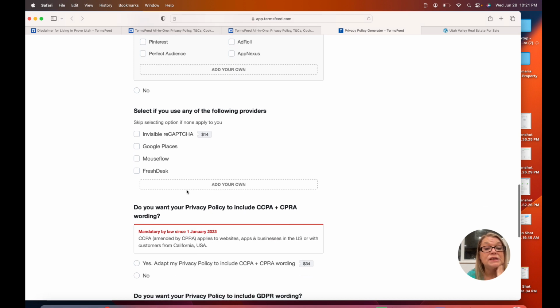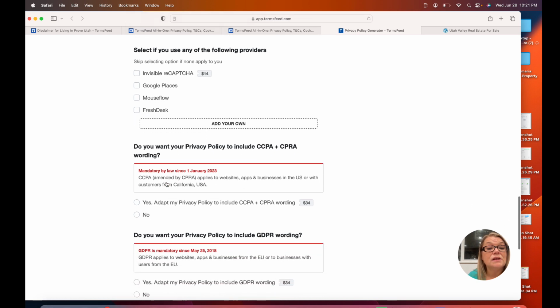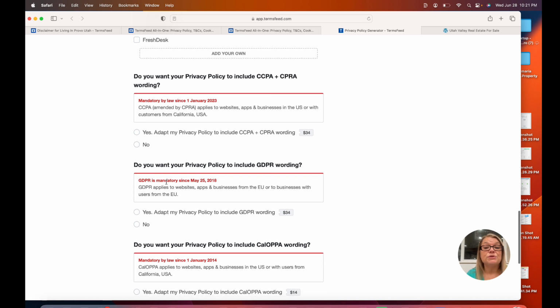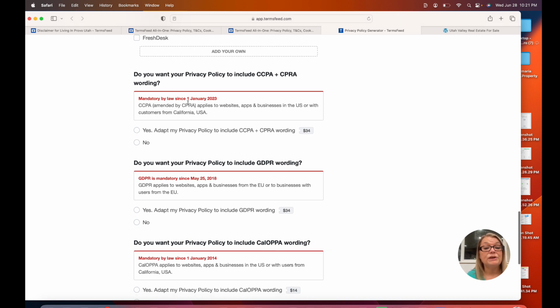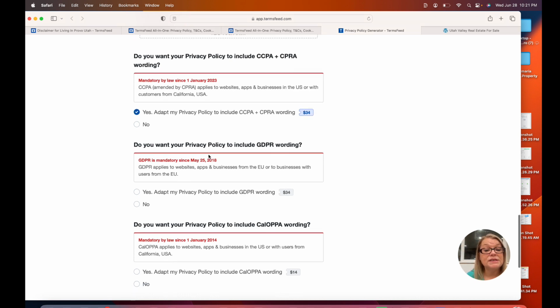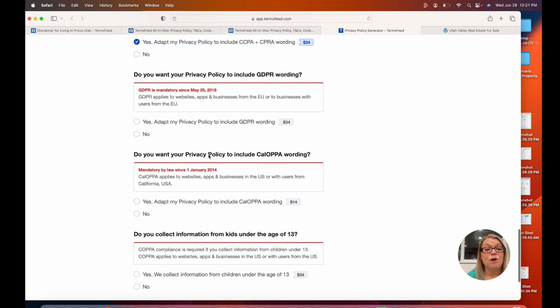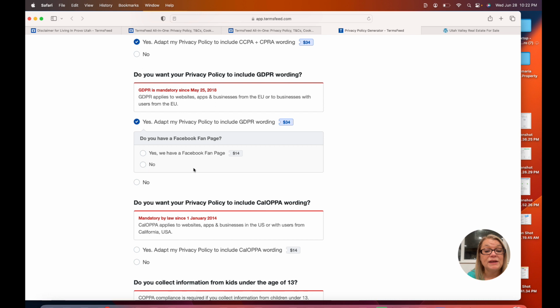And then see if you use any of the following providers. No, we don't use any of these. Do you want your privacy policy to include that? It's mandatory on January 1st, 2023, in the US, for customers from California, but it's in the US. So we're going to say, yes, adapt my policy to that wording. GDPR applies to businesses with users in the EU. And so if someone from the EU goes onto your website, even though you're not in the EU, that automatically applies. So this is going to be pretty expensive, right?